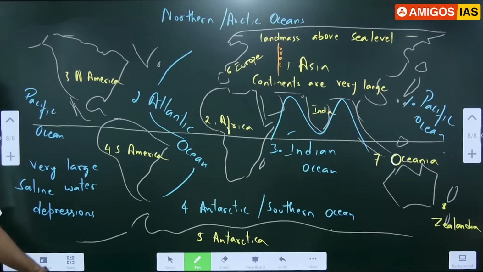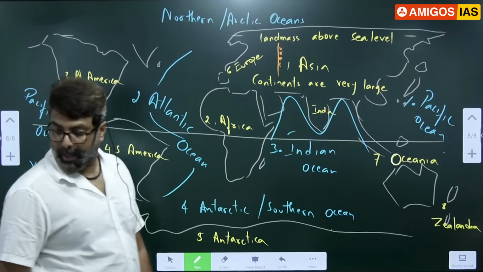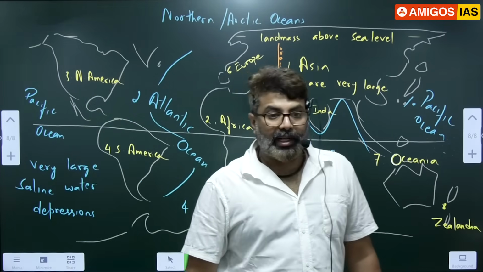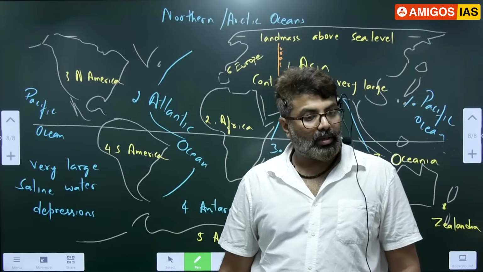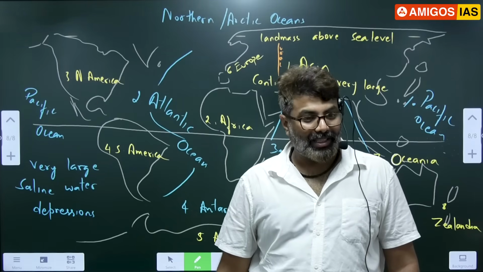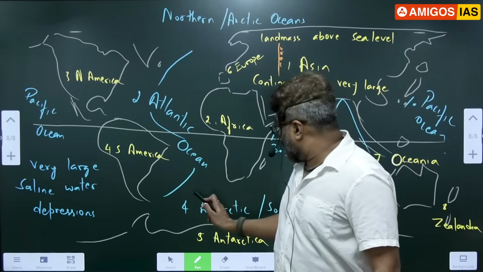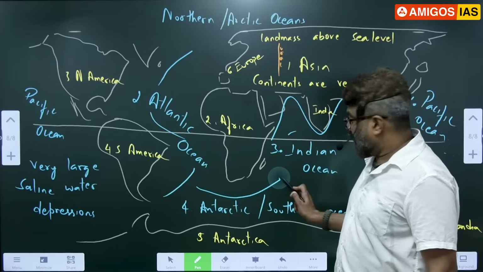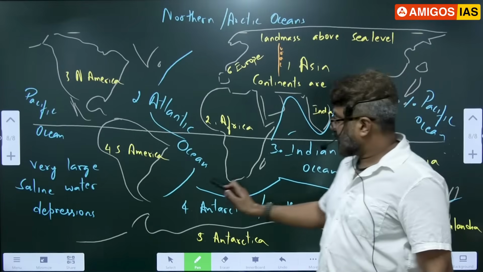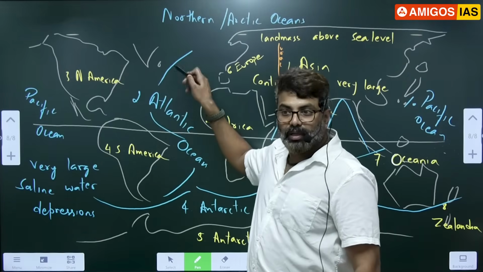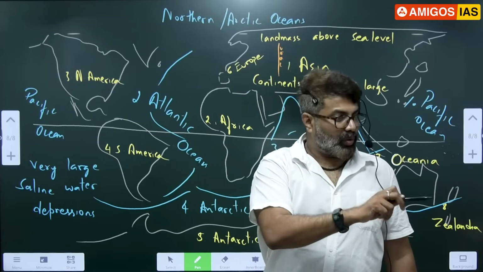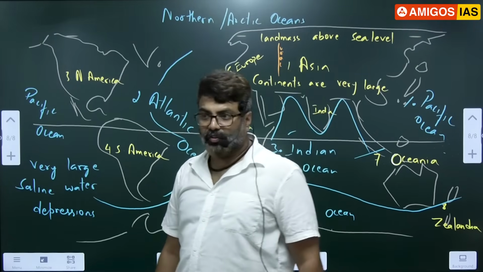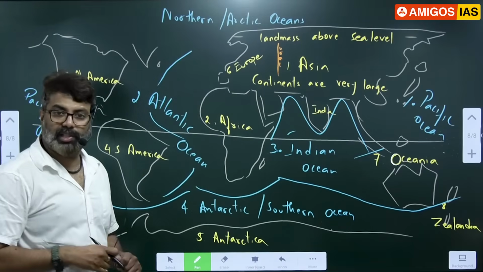Okay, write one more sentence. Oceans are large, interconnected bodies of salt water. What do you mean by interconnected body of salt water? What does interconnected mean? They are all connected. See, the Atlantic Ocean is connected to the Indian Ocean, which is connected to the Pacific. Correct? They are all connected. All oceans are interconnected bodies of salt water. Complete that sentence. Is it clear till now?